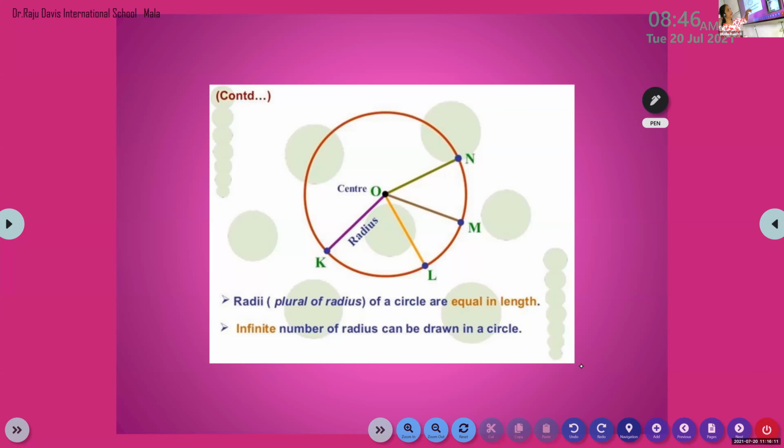Ma'am, we should draw this circle after the class? I'll send all the slides, you can draw it. Otherwise, it will take time for drawing. Ma'am, I don't have the compass. No need of drawing now. Okay, children.